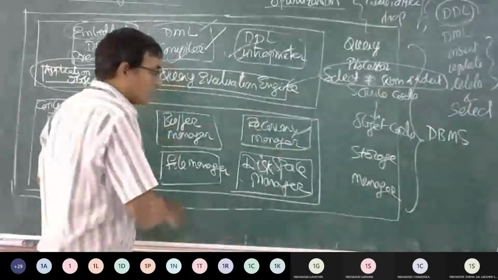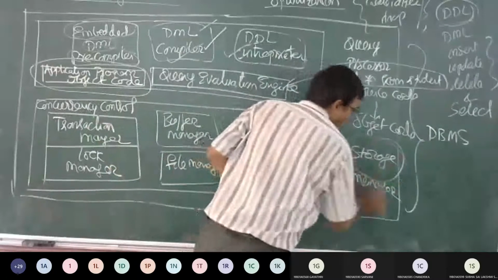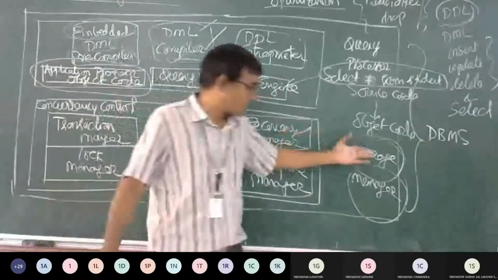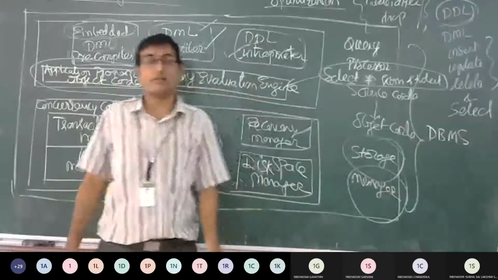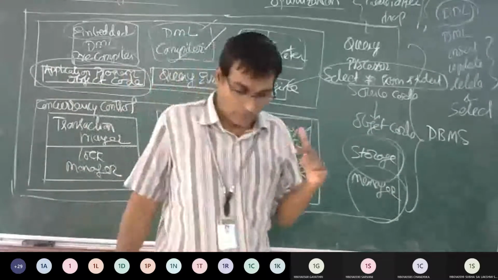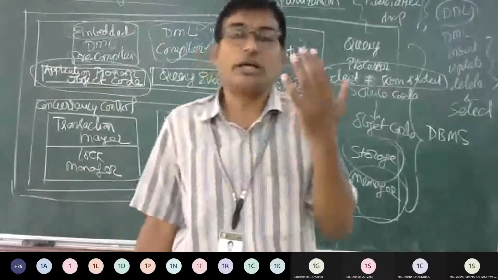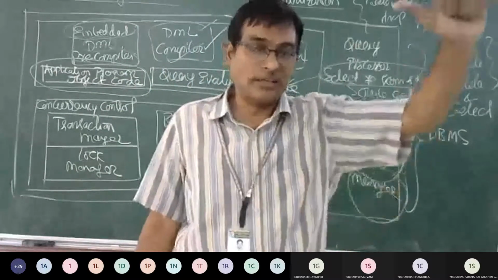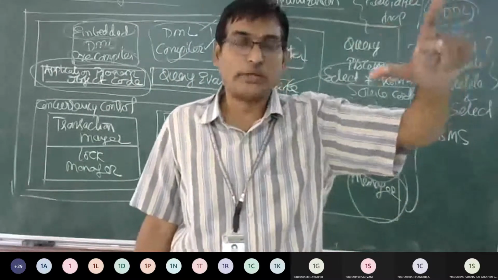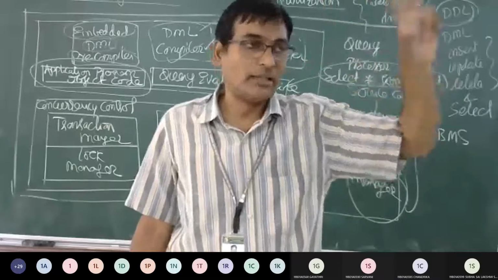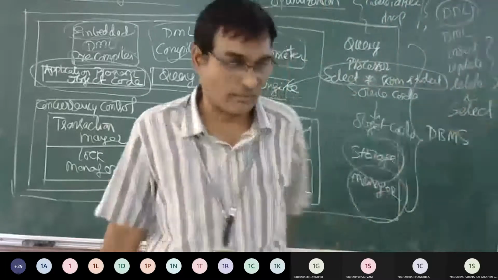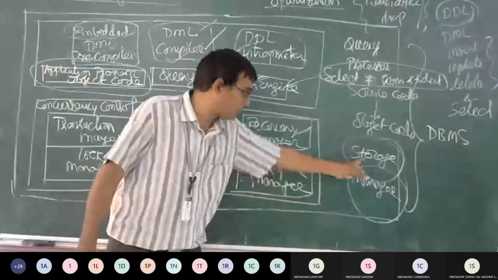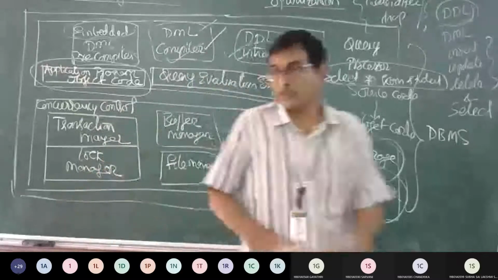After that, we have the storage manager. The next level is the storage manager. When I talked about database architecture, it has 3 levels. 1, the user level. 2, the conceptual level. 3, the storage level. The storage level is managed via the storage manager.